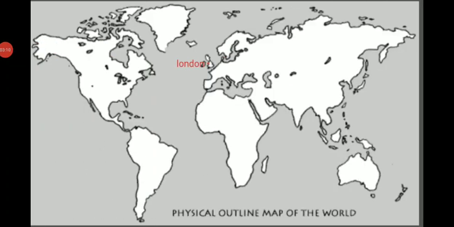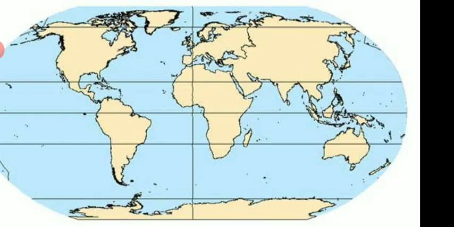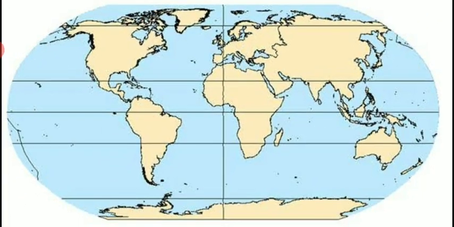After this, in the second chapter of geography, another map is there, and this map is of the world. In this you have to locate London, Greenwich and Belo Horizonte, as well as one prime meridian. This prime meridian, as you can see, the vertical straight line that passes through Greenwich in London, you have to make on your physical map of world.